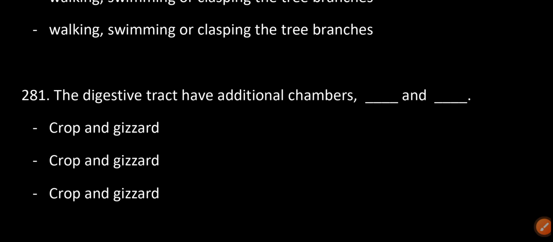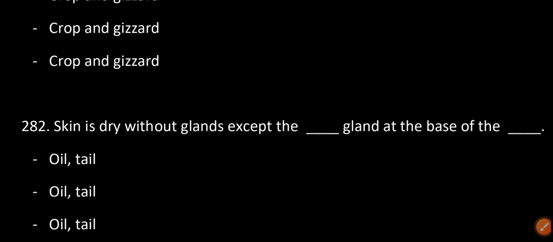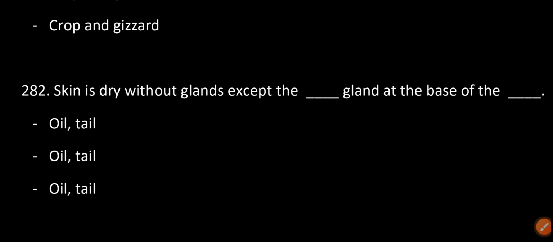The digestive tract has additional chambers, the crop and gizzard. Skin is dry without glands except the oil gland at the base of the tail.